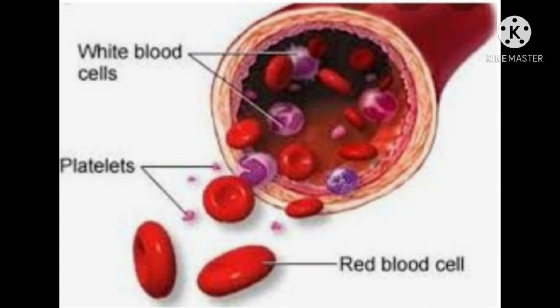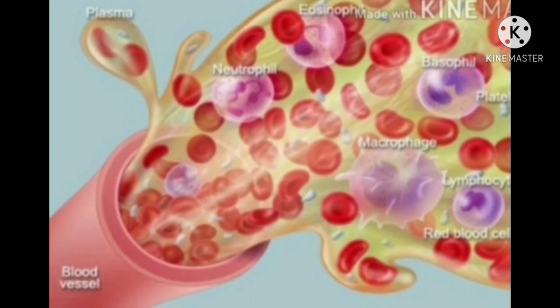Blood carries digested food from the small intestine to all parts of the body. It carries water to all parts of the body. Blood carries oxygen from the lungs to different parts of the body, and the carbon dioxide from the body cells to the lungs for breathing out.